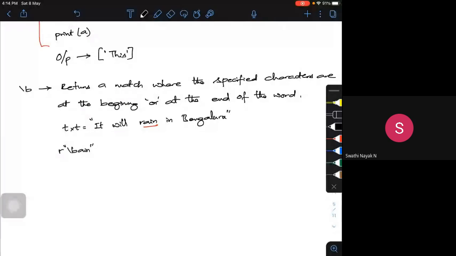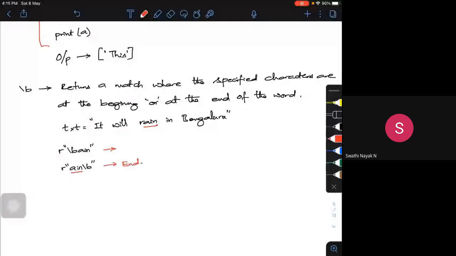So for this kind of search, I need to put R within the string, AIN slash B. I am trying to search at the end of it. Now instead of putting B here, if I put something else, say I'm searching for AI, and that is at the end of the word, this is not the way to define it.